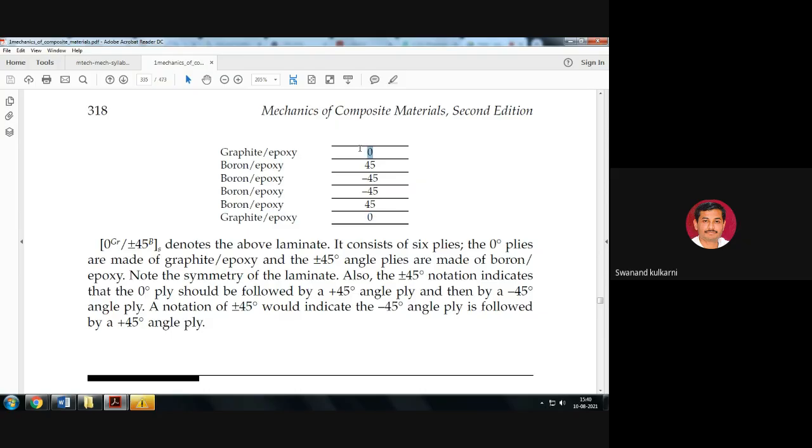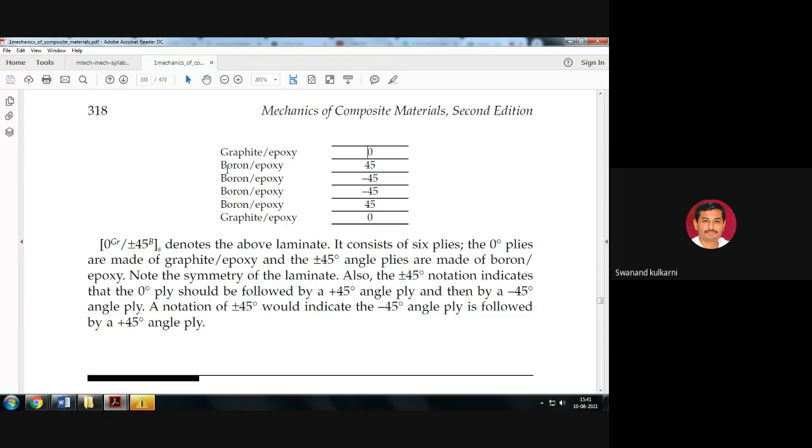So 0 gr indicates that 0 to the upper end gr represents the graphite which is present here, and for the remaining, because this is a hybrid type of composite, more than one reinforcement is used. Is it okay? Epoxy is the matrix material, but graphite and boron are used as reinforcement materials. But at which location graphite is used and at which location boron is used is represented here.